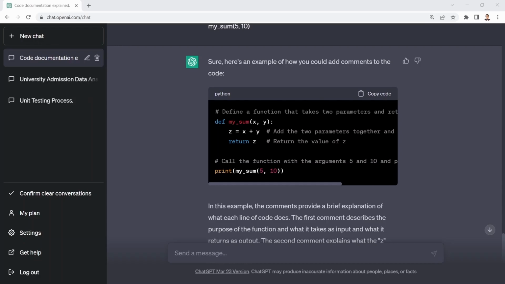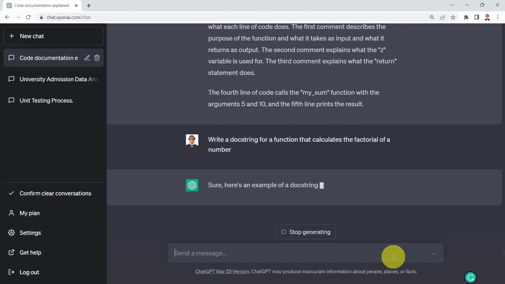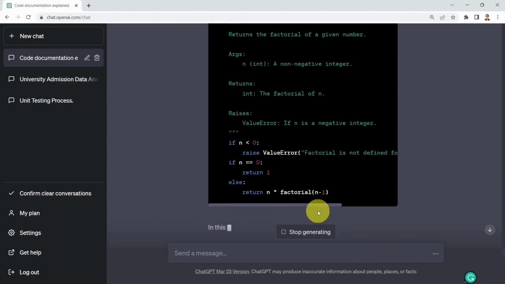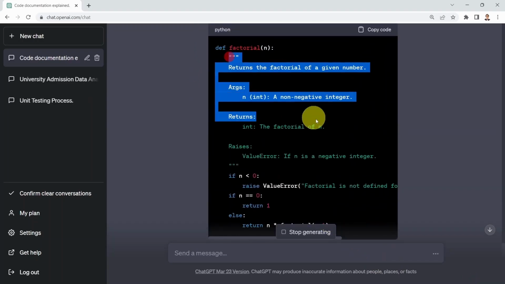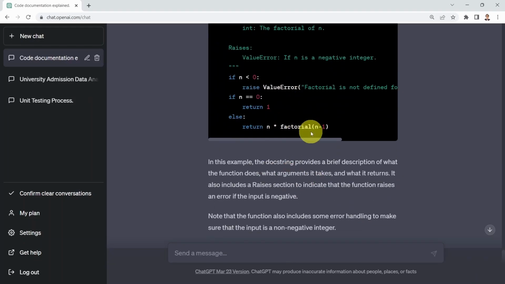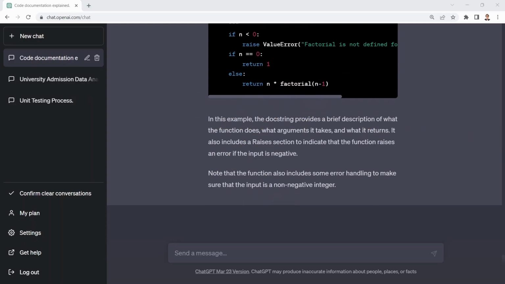Okay. What I could do next, I can say, well, what if I maybe don't have that function and I would like to write a doc string for a function that calculates the factorial of a number. Here we go. We're going to tell you, well, here's an example. So basically, it's writing for you the actual function itself, along with the doc string or the documentation associated with it. And this is simply a function that is going to calculate the factorial for a given number. And it's also explaining to you here basically what that function does.